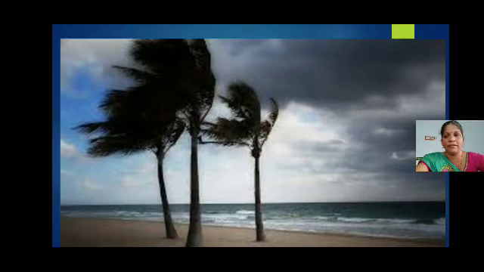At times wind can be so strong that it is difficult to walk against it. In the month of July it is very difficult to cycle or walk on the roadside, because the wind is very strong.